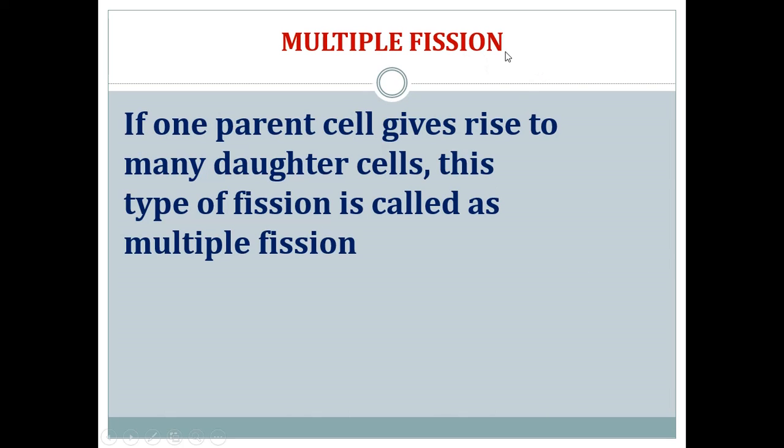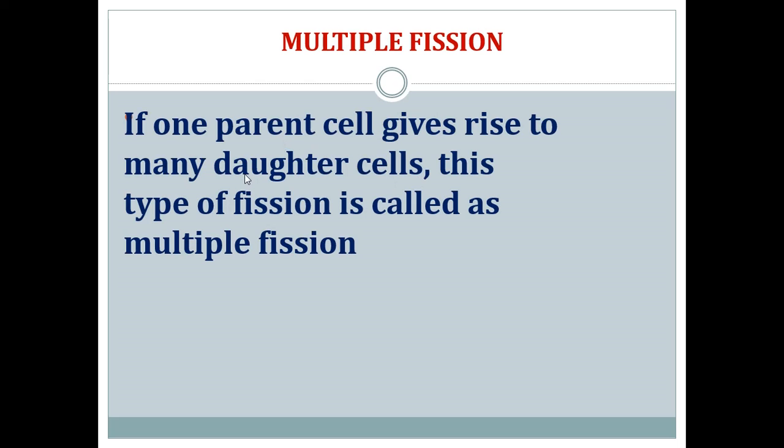Now multiple fission. So there are two types of fission. One fission is binary, so a single cell will divide into two cells. Multiple means what? Many. Yes, so one parent cell gives rise to many daughter cells. This type of fission is called multiple fission.